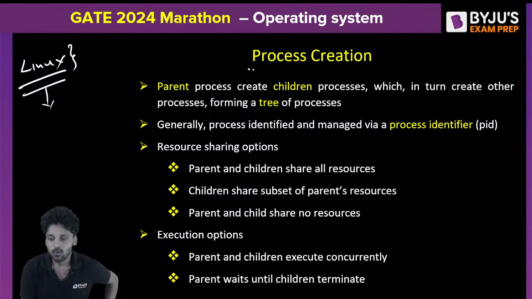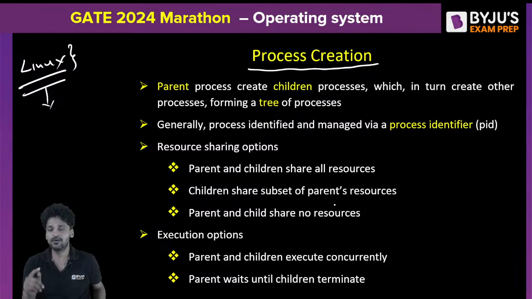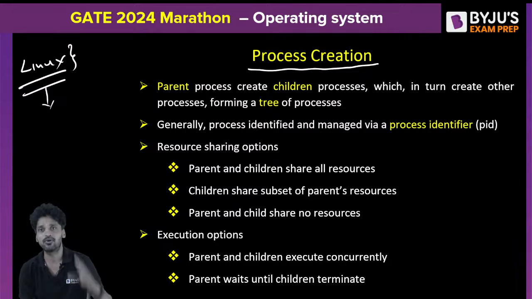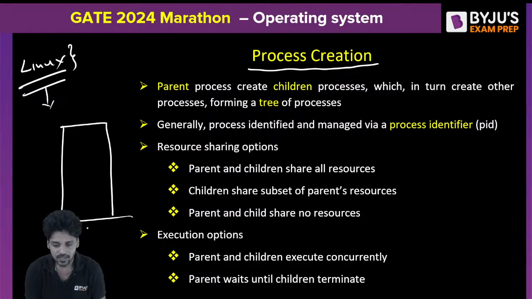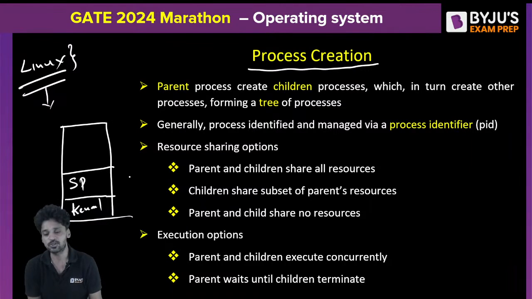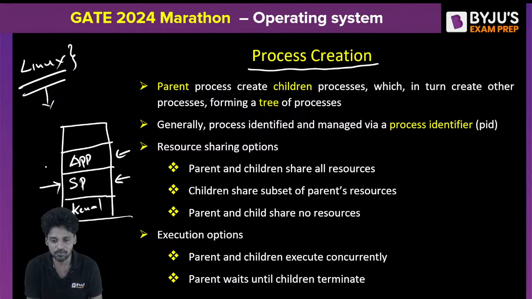So what exactly is process creation? If you ever want to create a process, first of all, you must have a parent process. A parent process will only be able to create a child process. Understand carefully: when the system is booting up, the operating system initially starts its kernel portion, all the services get loaded, then the system programs. What gets stored in the system programs? Your compilers, your loaders, your linkers. All the system programs get loaded in the system program section of the main memory. Then all the application programs get loaded in the application program section of the main memory. Then user space gets created.